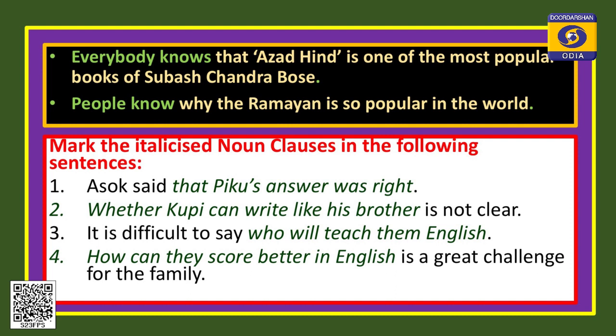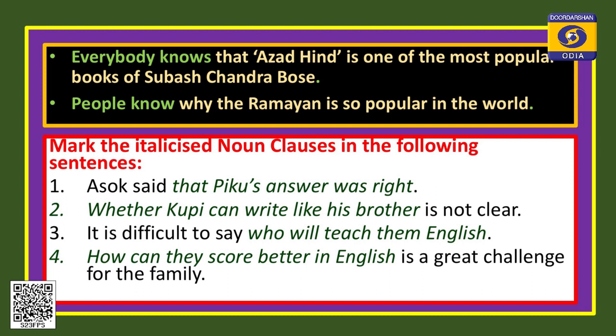So, Ashok said that Piku's answer was right. Beginning from that, the last italicized part is a noun clause. And in sentence number 2, whether Kufi can write like his brother, this green colored part, beginning with the WH word whether, is also a noun clause. Here this is the subject of the sentence, and in the first sentence that is the object of the sentence.